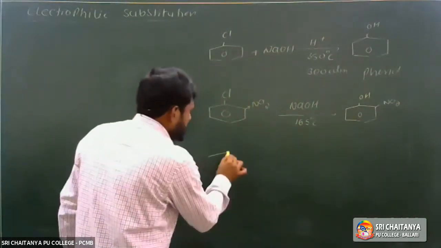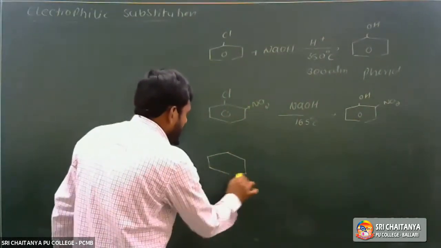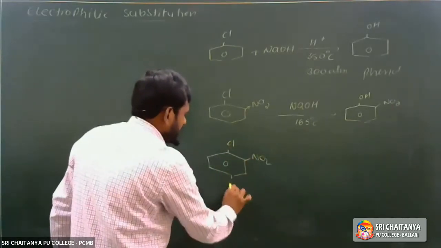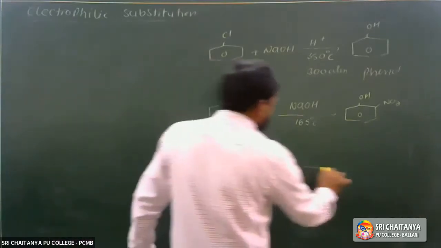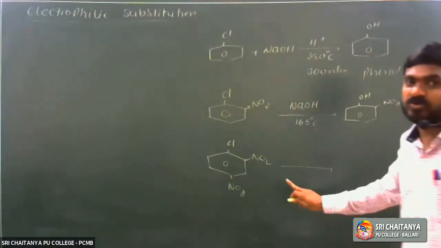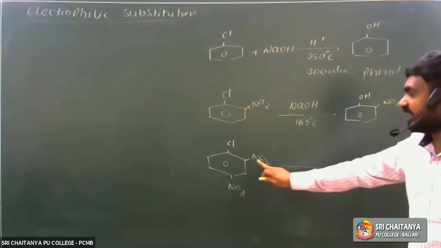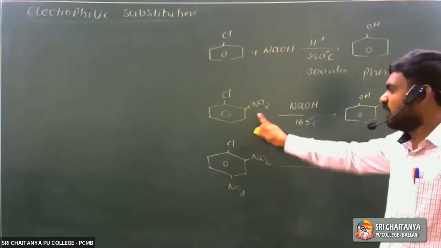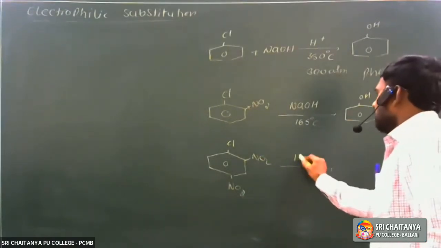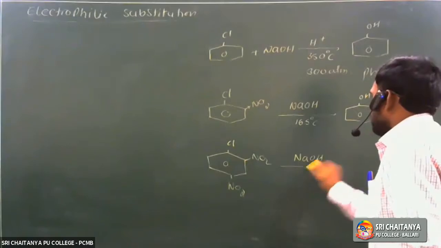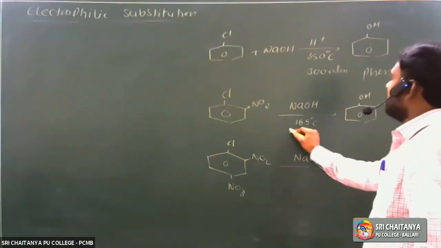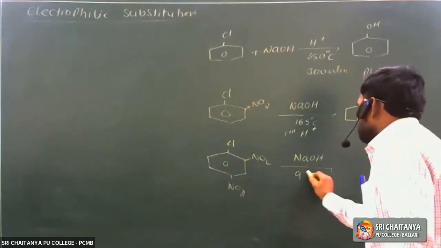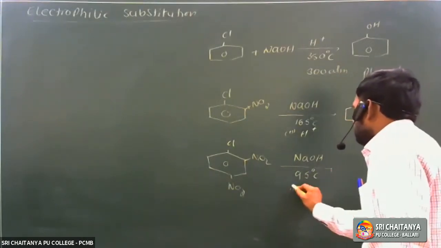The next one: suppose two nitro groups are substituted at the ortho and para positions. As the number of electron withdrawing groups increases, when it is treated with sodium hydroxide followed by acidification, it requires just 95 degrees centigrade.